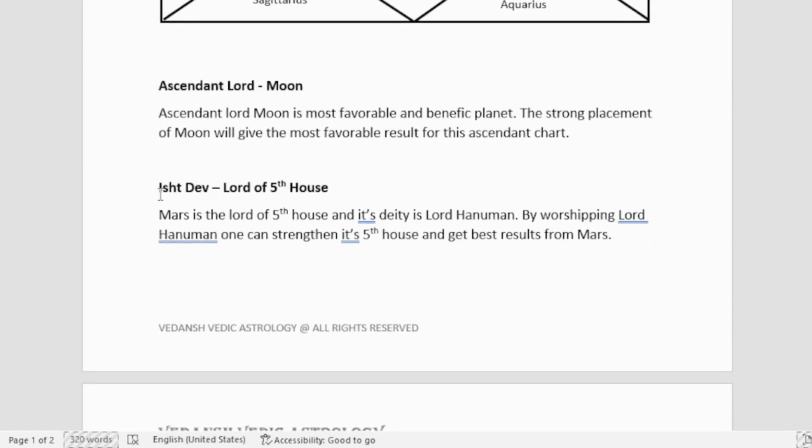We just missed telling you the Isht Dev for the Lord of the 5th house. As we all know, the Isht Dev is always connected to the Lord of the 5th house. So Mars is here the Lord of the 5th house, and its deity is Lord Hanuman. So by worshipping Lord Hanuman, one can strengthen his 5th house and get the best results which we can expect from Mars. Whatever the characteristics of Mars are, whatever results Mars is capable of giving, if we strengthen it by worshipping Lord Hanuman, it will give its best results.